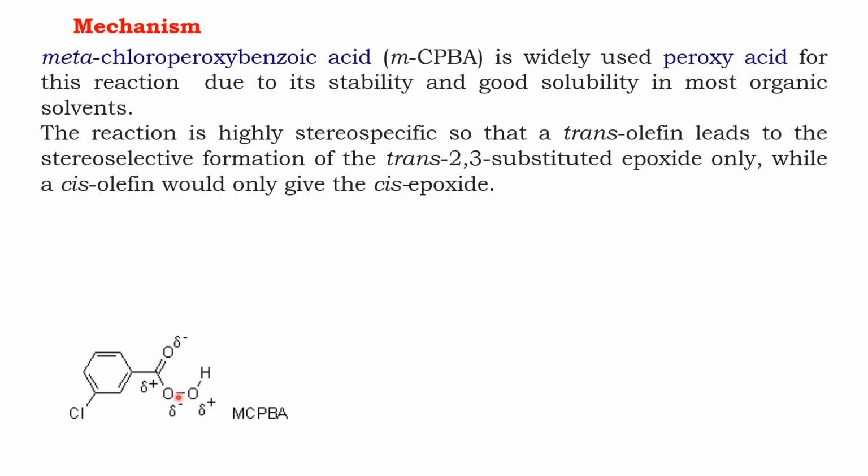So, benzoic acid is C6H5COOH. In between O and H, there is another oxygen atom. It gives rise to peroxybenzoic acid. So, here we are using meta-chloroperoxybenzoic acid.